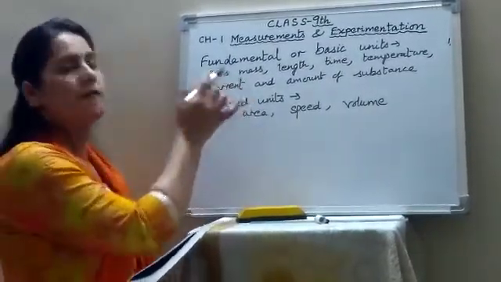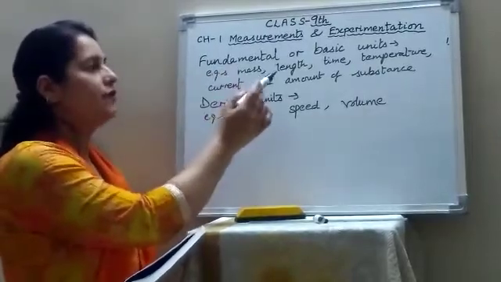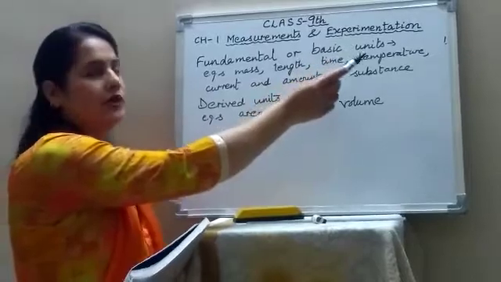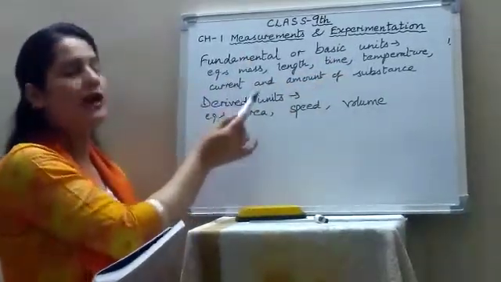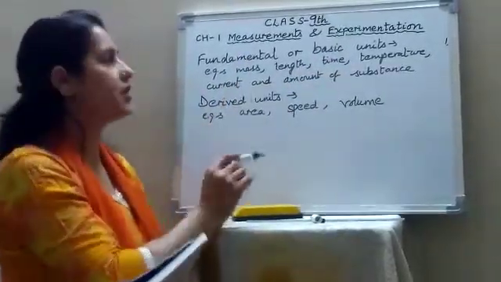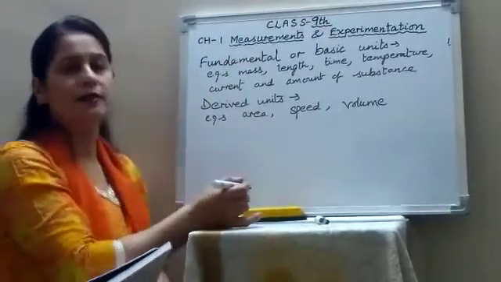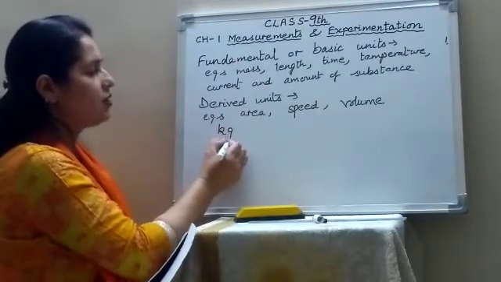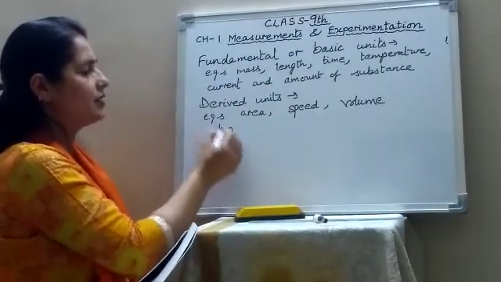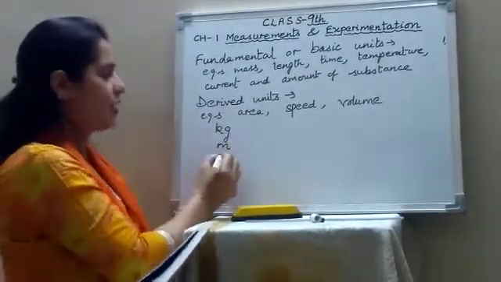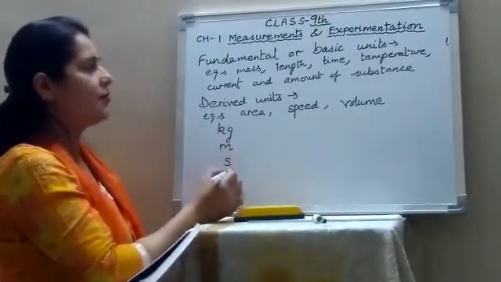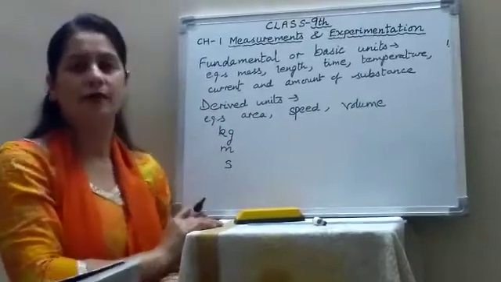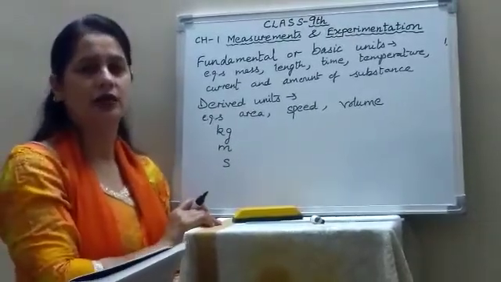Like the unit of mass, length, time, temperature, current, and amount of substance. These are all called fundamental or basic units. The unit of mass is kilogram, length is meter, time is second, temperature is kelvin, and so on. I am talking about standard units.